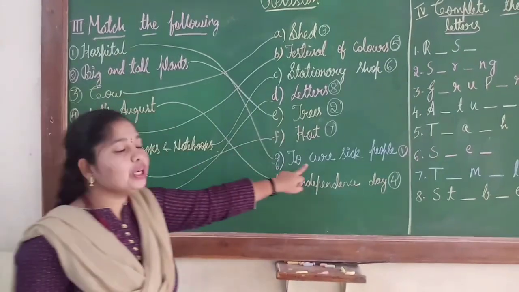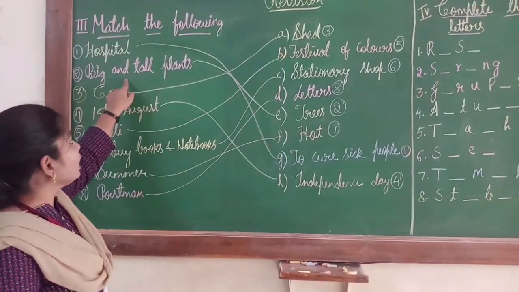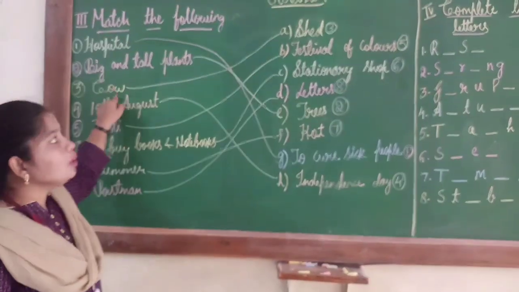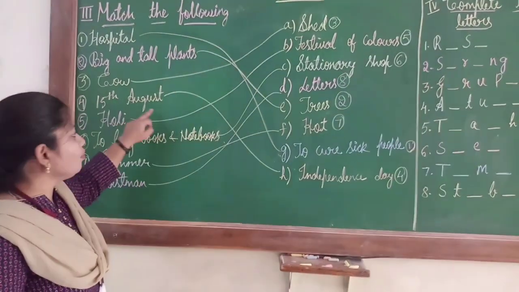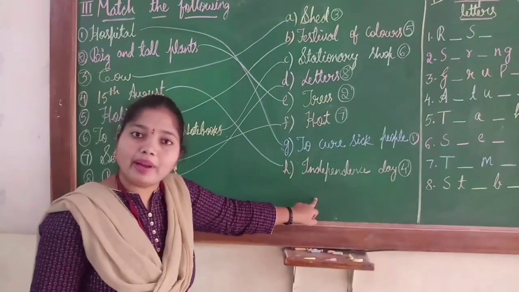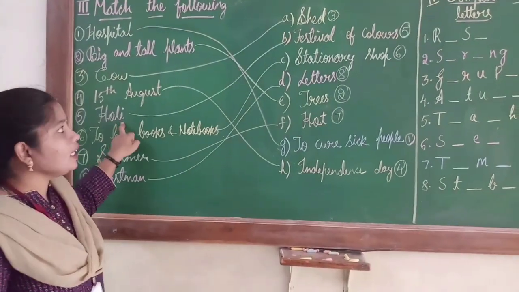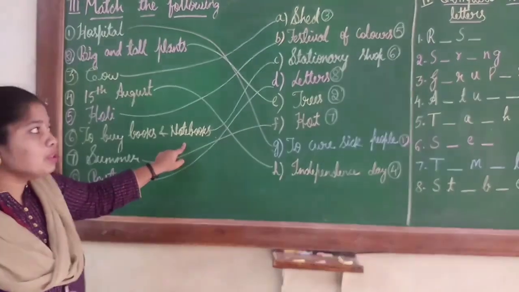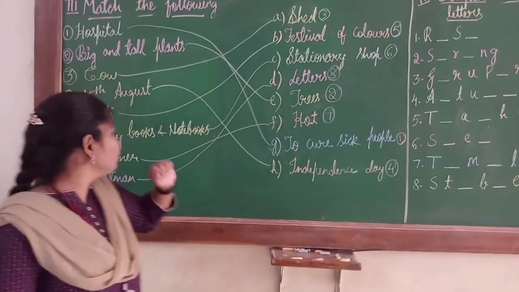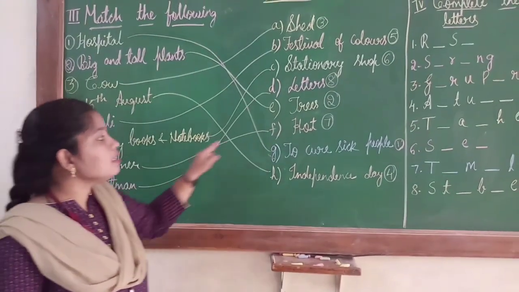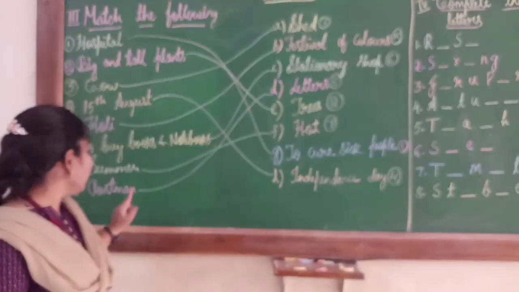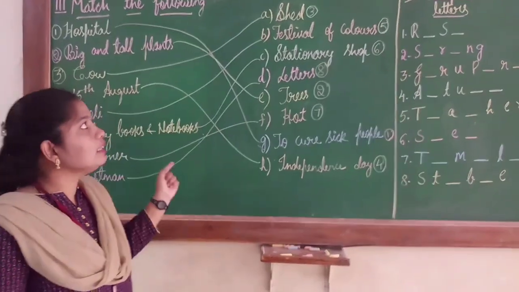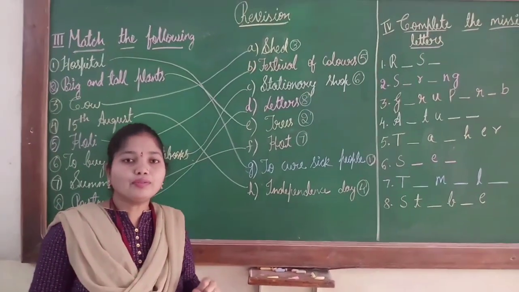Hospital means to cure sick people. Big and tall plants are called trees. Cow is in shed. 15th August is celebrated as Independence Day. Holi is a festival of colors. To buy books and notebooks, it's a stationery shop. Summer means it's a hot season. Next, postman will deliver us letters. So children, this is about match the following.